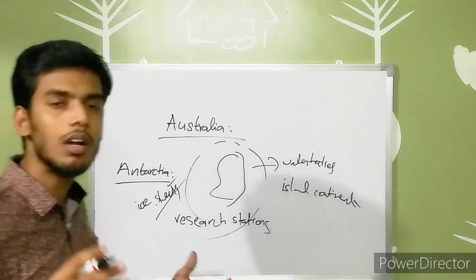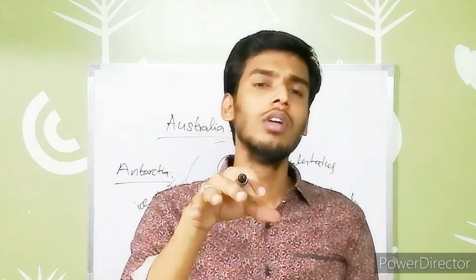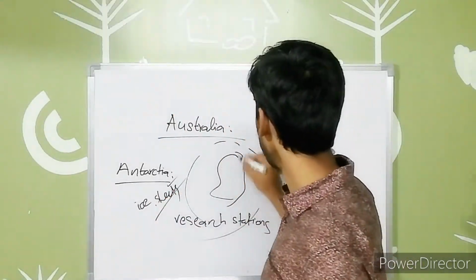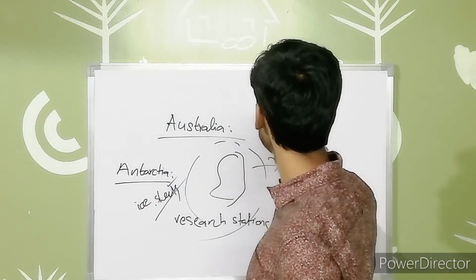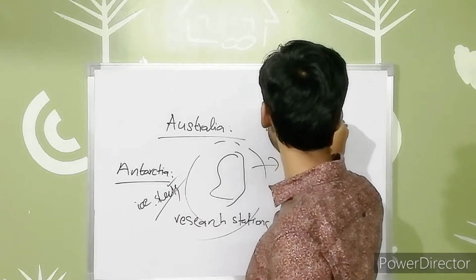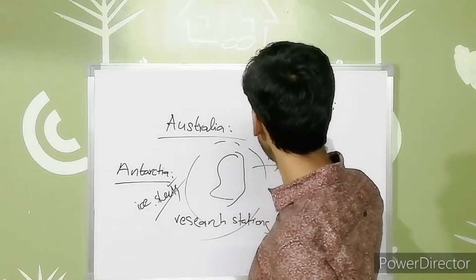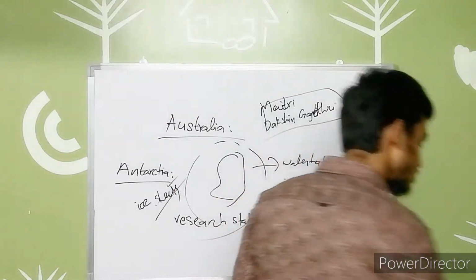So many countries are coming to Antarctica to do research in the form of research stations. India is also one of the countries which has its research stations in Antarctica, namely Maitri and Dakshin Gangotri. Very important, guys. Our two research stations are present in Antarctica. So that's it regarding the continents. Let's move into our ocean bodies.